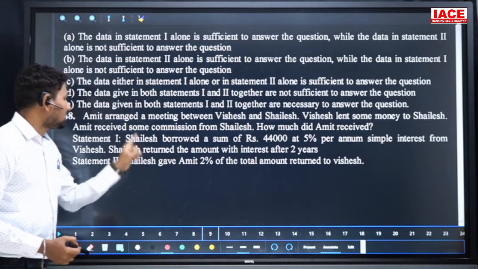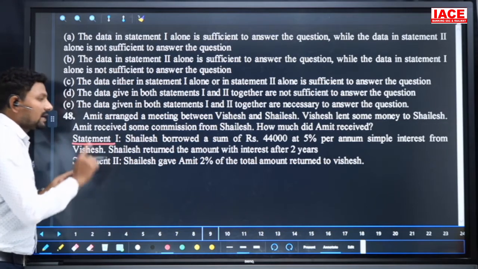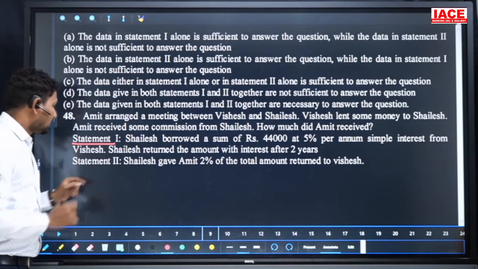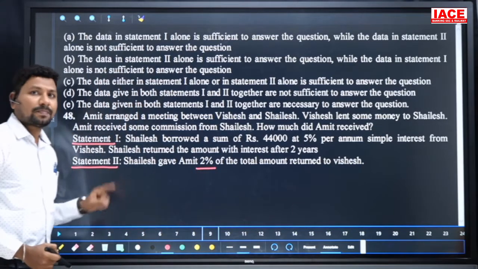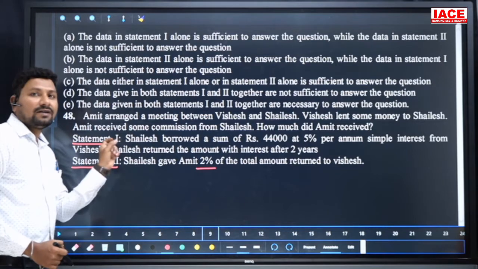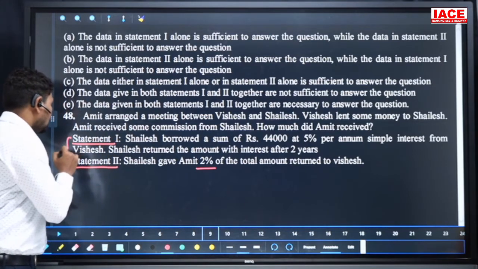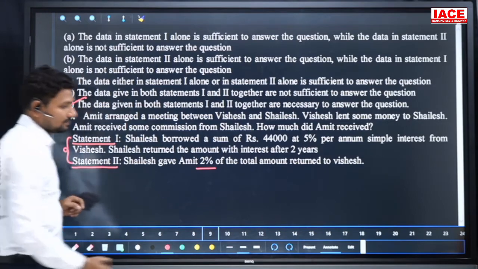No commission is mentioned in statement 1, but how much money is borrowed is given. In statement 2, Shailesh gave Amit a 2% commission. The commission value is in the second statement, and the money value is in the first. That means two statements are required to find an answer. Our option is E.